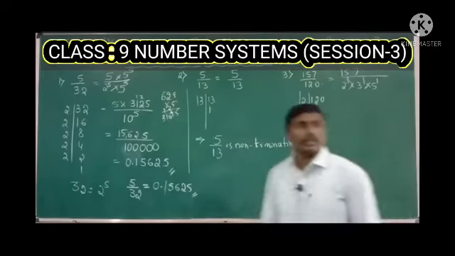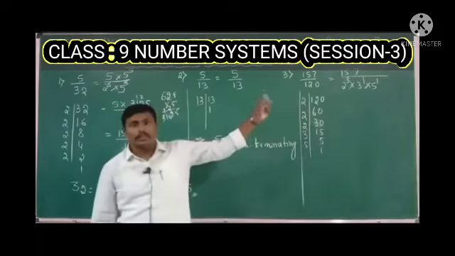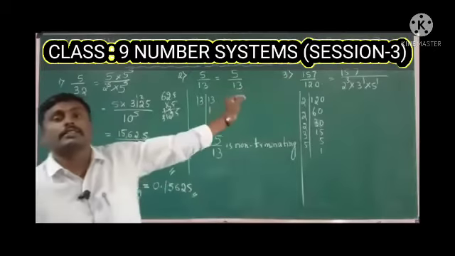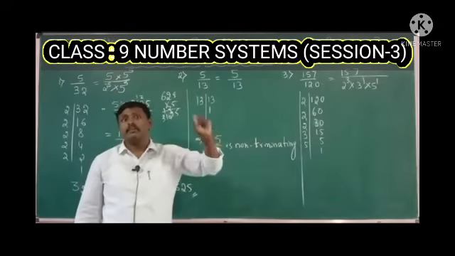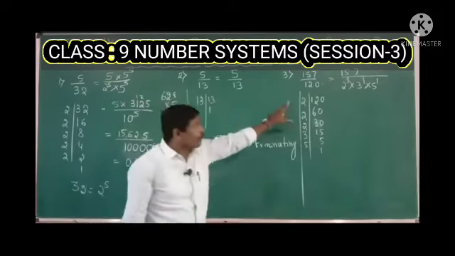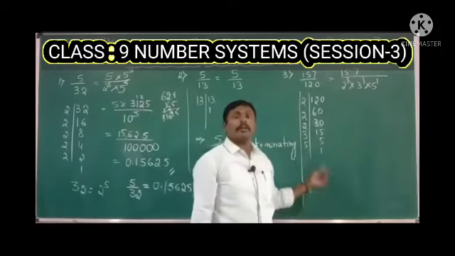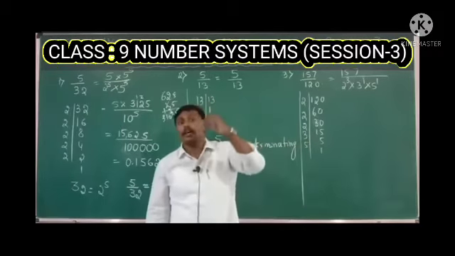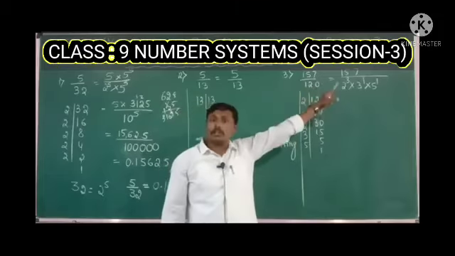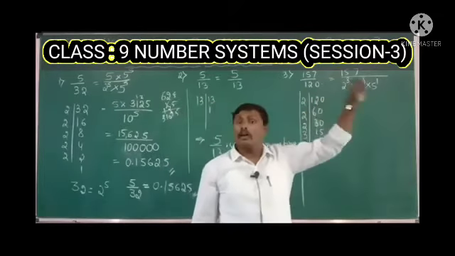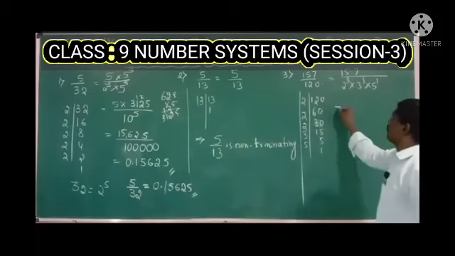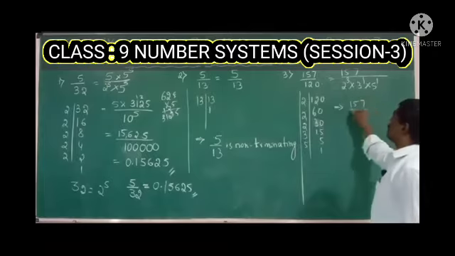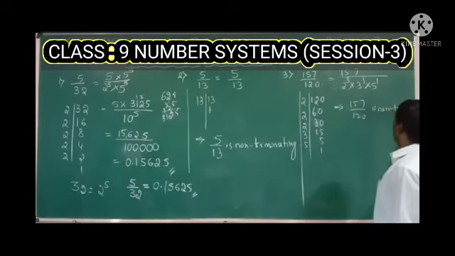Now just observe the denominator values. 2 raised to 3, 3 raised to 1, 5 raised to 1. Whether it is terminating or not: if the given rational number is terminating, when we prime factorize the denominator, it should be in the form of 2 raised to n and 5 raised to m. We have one more term here, that is 3. We have one more prime number, that is 3. So this is also non-terminating. 157 by 120 is non-terminating.